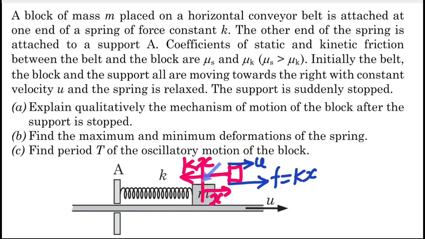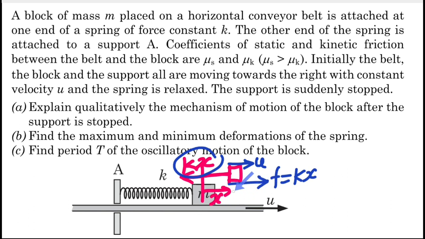But there is a limit up to which this block can go with the same velocity, because as the elongation keeps increasing, the spring force will also keep increasing. So kx will keep increasing until it becomes just equal to the maximum value of the friction force possible. And what is that maximum value of friction force? Of course, this is the limiting friction. So at, let's say, elongation x1 from this position, the pull force from the spring is just equal to this limiting friction force.